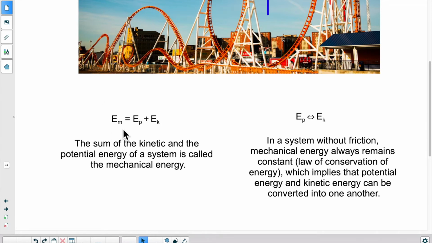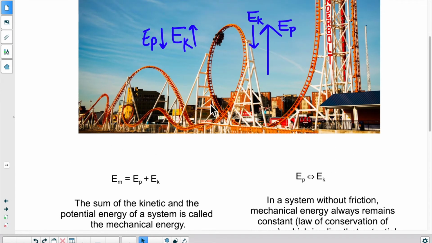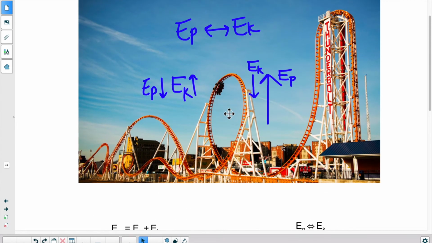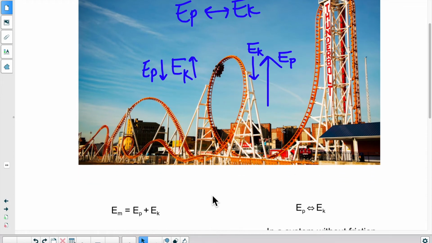And mechanical energy is always constant within a system. So if I look at my roller coaster, the mechanical energy involved in this situation will always be constant. The kinetic will change, the potential will change, but the total amount will remain the same. So it's just an exchange between kinetic and potential that's happening, but the sum of the two remains constant.